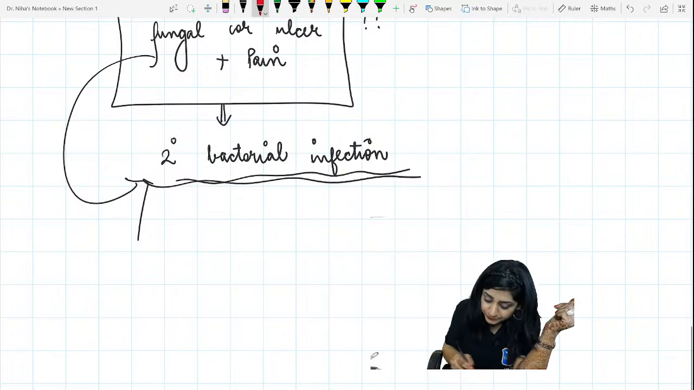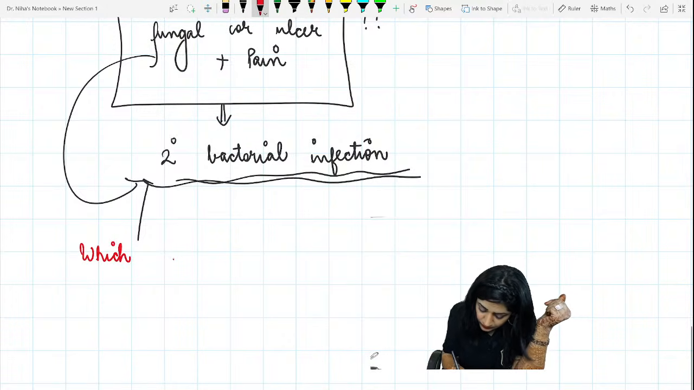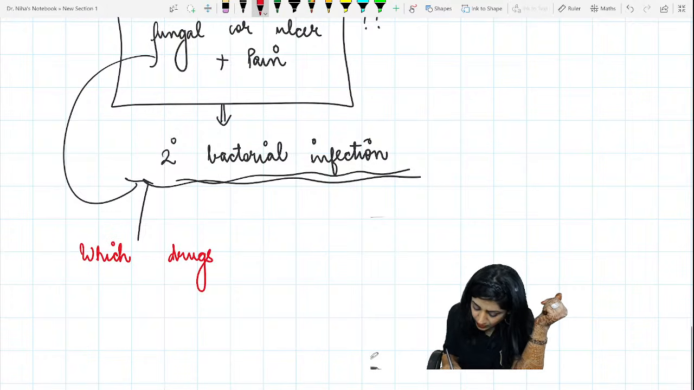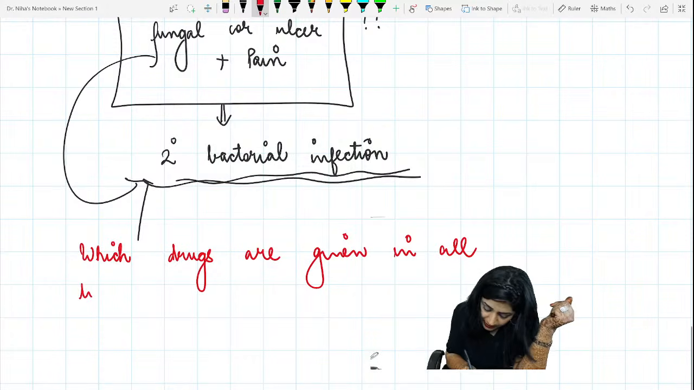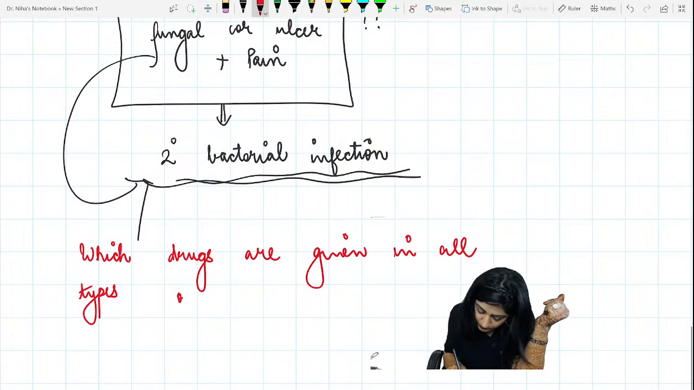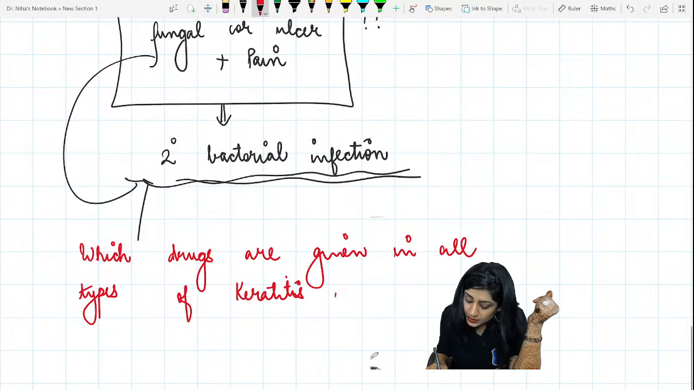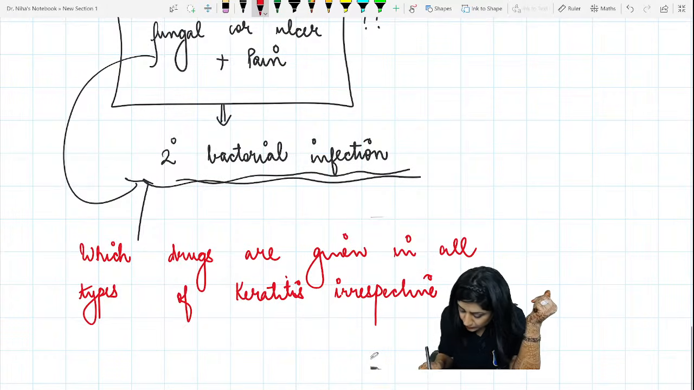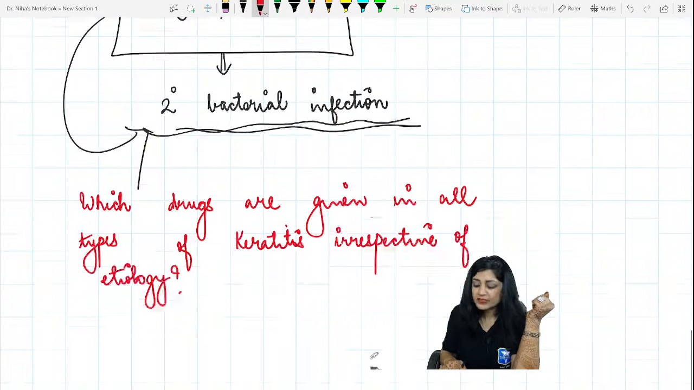There is a question: which drugs are given in all types of keratitis? This is again an important MCQ. Irrespective of the etiology of the corneal ulcer, what is the answer?